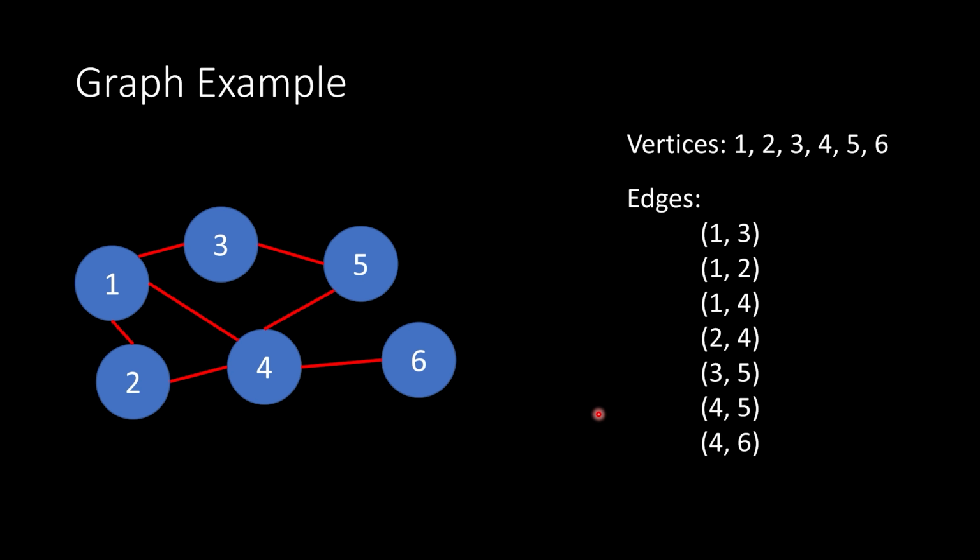Now notice that the way I represent an edge is a set of parentheses with one node on the left side, another vertex on the right side. That means we have an edge between these two different vertices. Now, if we switch the order, so we have like 3 and then 1, in this case, that's totally fine because we're looking at an example of something known as an undirected graph. And we're going to talk more about that in a second. But for now, I just want to note that I wouldn't necessarily duplicate the edge 1, 3. So I wouldn't write 1, 3 and then 3, 1. I just write 1, 3 because it's implied by this type of graph that if I can go from 1 to 3, I can go from 3 to 1, okay? So basic example of a graph.